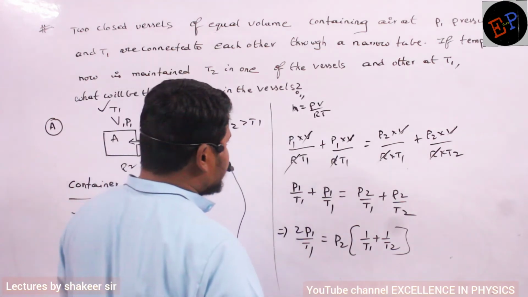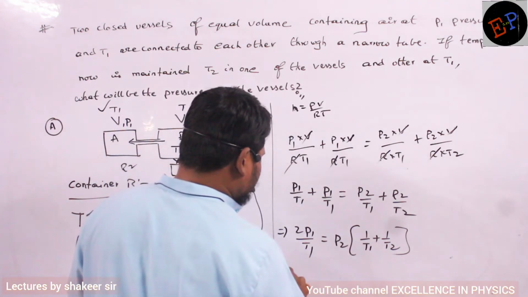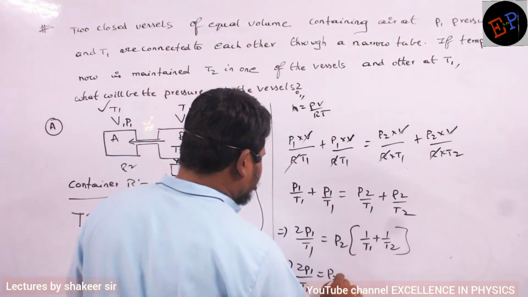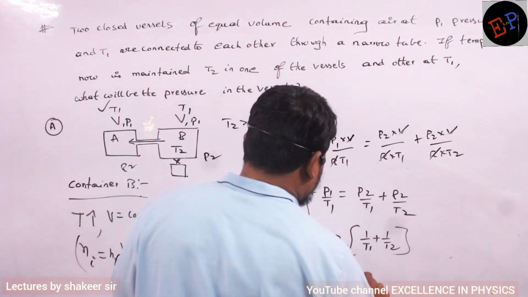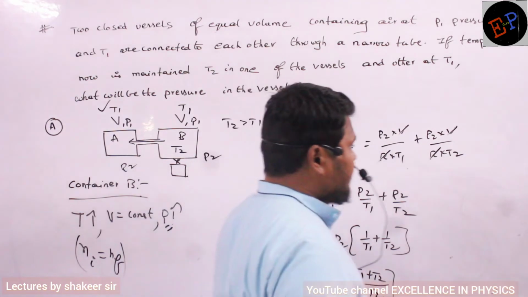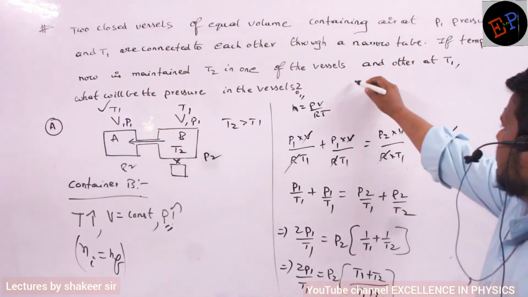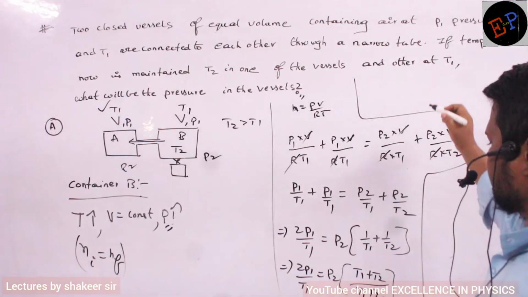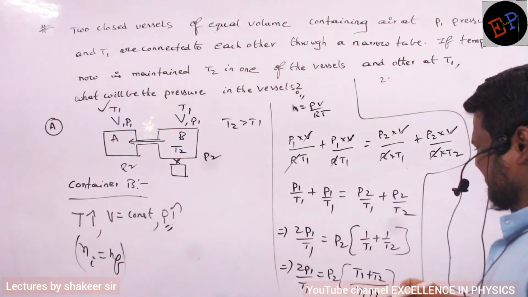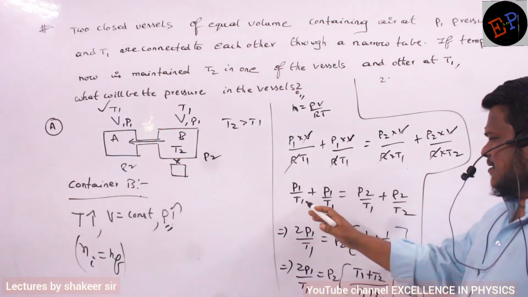I want the final pressure, so 2P1 divided by T1 is equal to P2 times (T1 plus T2) divided by T1 T2. Therefore if I do the calculation further, did I do any mistake?